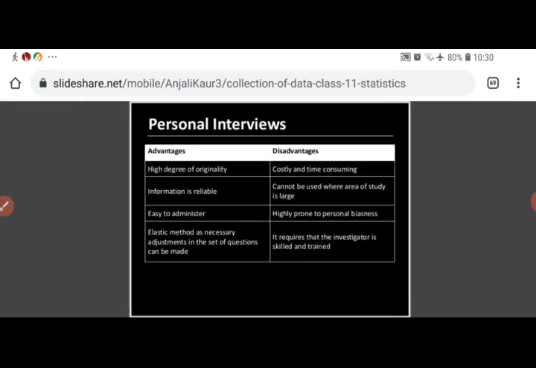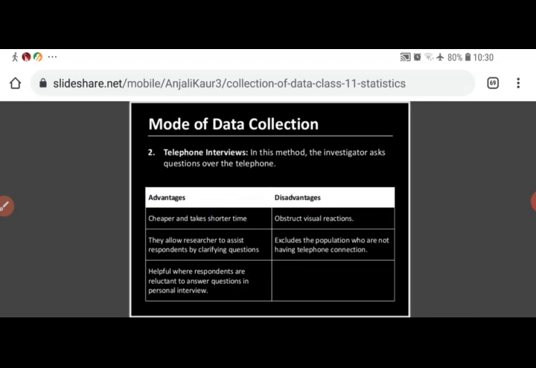Next is telephonic interviews. Telephonically we can also conduct interviews. Instead of going to the respondent and conducting the interview face to face, we can also conduct a telephonic interview. And what are the advantages of this telephonic interview method? It is cheaper and takes shorter time. It is cheaper because we can conduct the investigation by sitting even at our home, at a particular place.